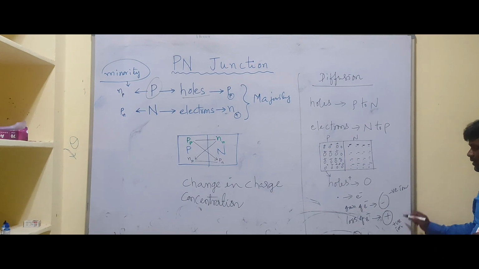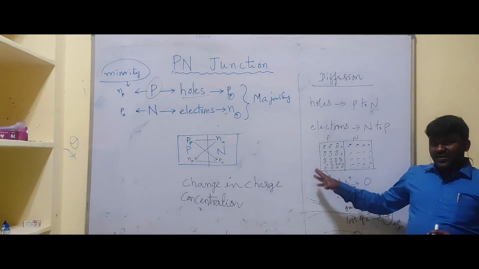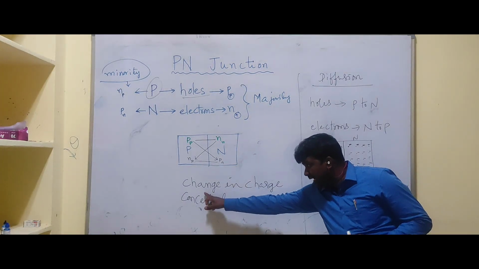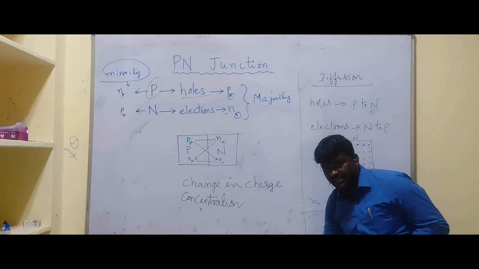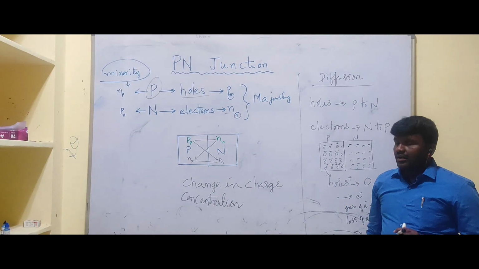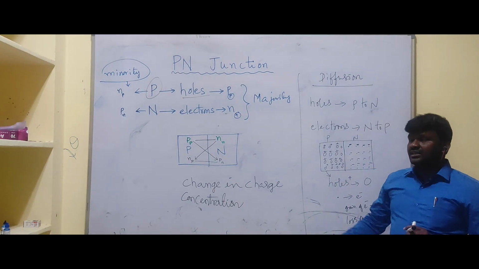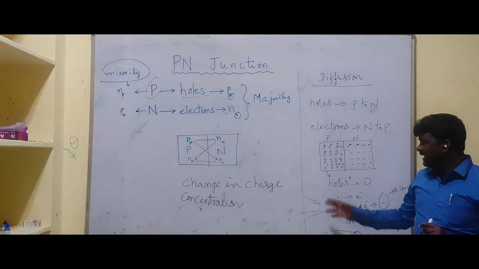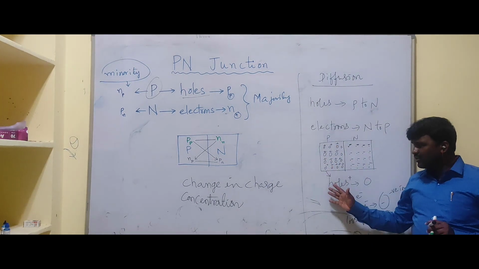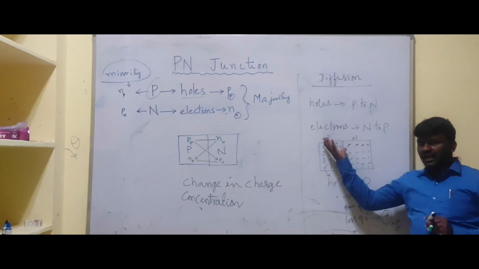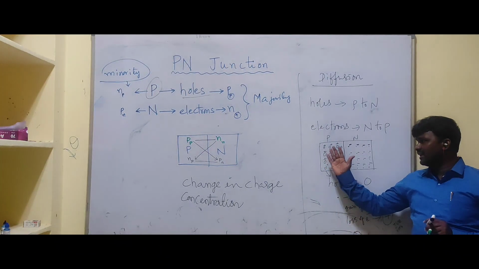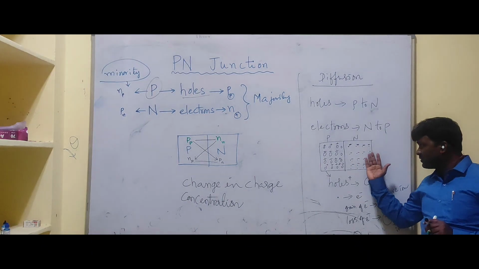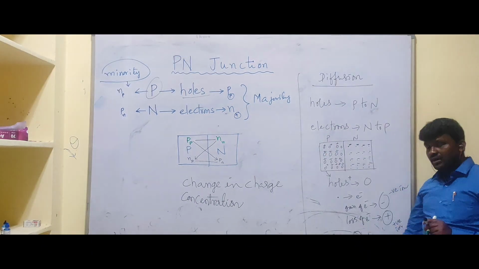What I said, because of the gradient of the concentration in the charge density, majority charge carriers can diffuse from higher concentration to lower concentration. Here we can clearly observe that these holes are majority. That's why they can diffuse from P to N side. And here on N side electrons are majority, so these electrons can diffuse from N to P side.